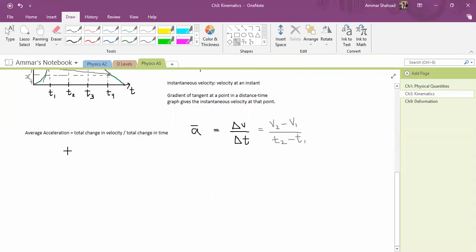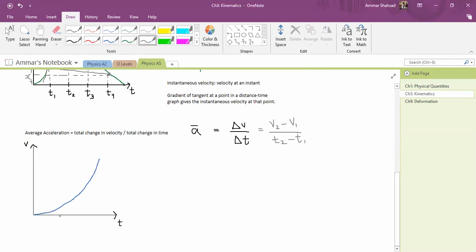So if you have a graph again that looks like this, and let's say this time you have speed over here, v, and you have time over here, t, and let's say you are speeding up this time. You are speeding up your car, and your v goes like this. Let's say you're accelerating, your v is increasing.